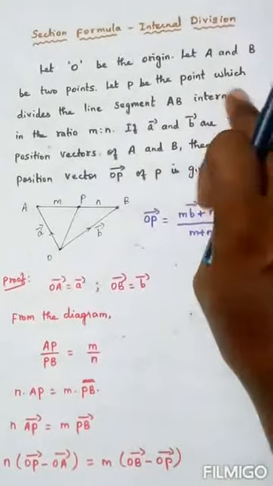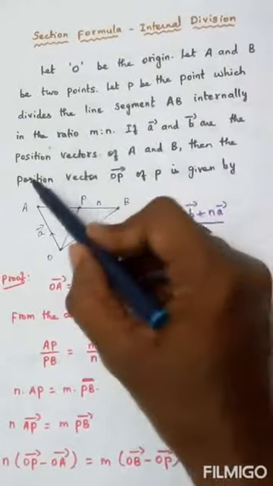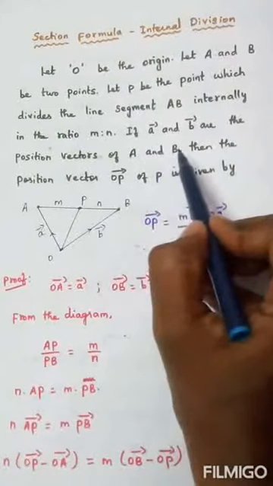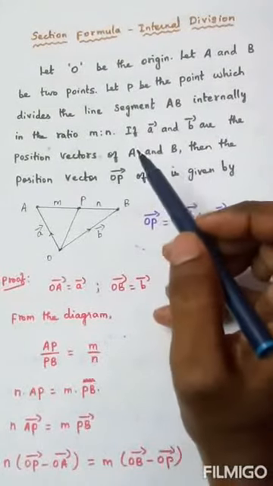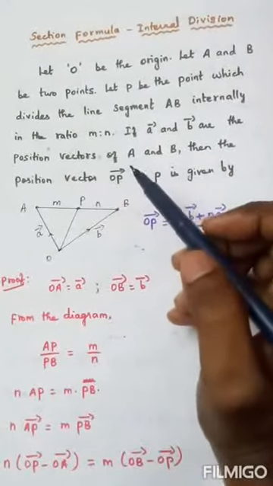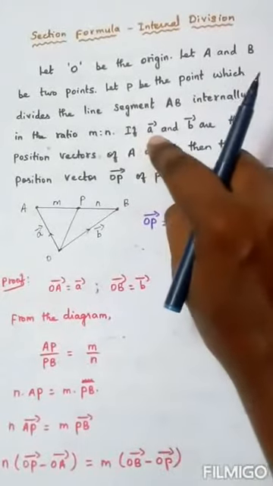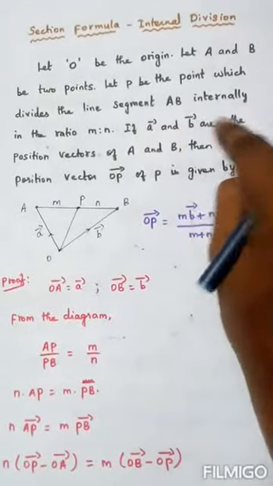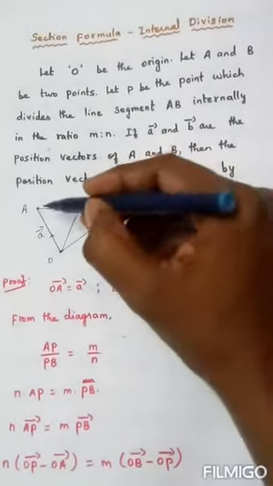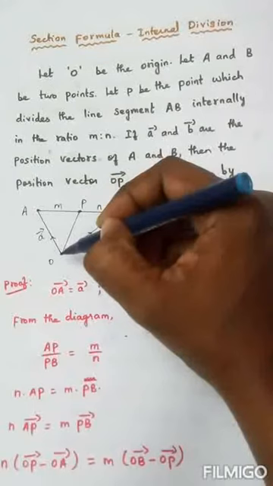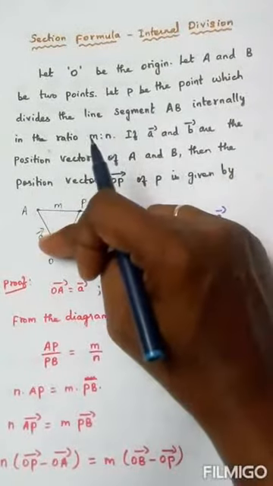That is called internally. If small a vector and small b vector are nothing but position vectors of capital A and capital B. Before itself I said the position vector definition we have just gone through. I said it is an important definition, you have to listen to it carefully. So what is the statement here? Small a vector and small b vector are the position vectors of these 2 points. What is the meaning? A is a point. I am connecting that with O. So this OA vector is called small a vector.